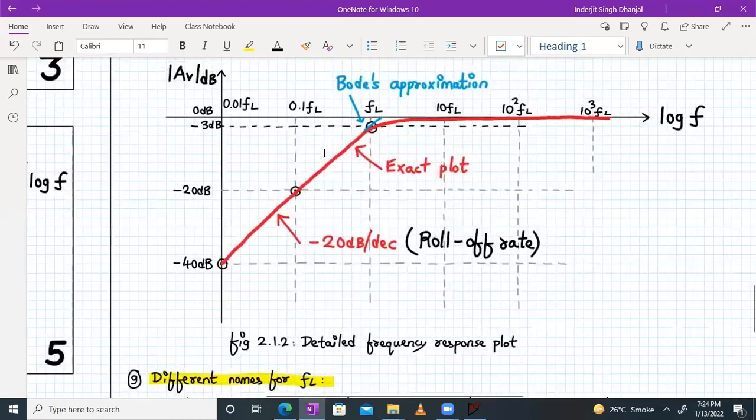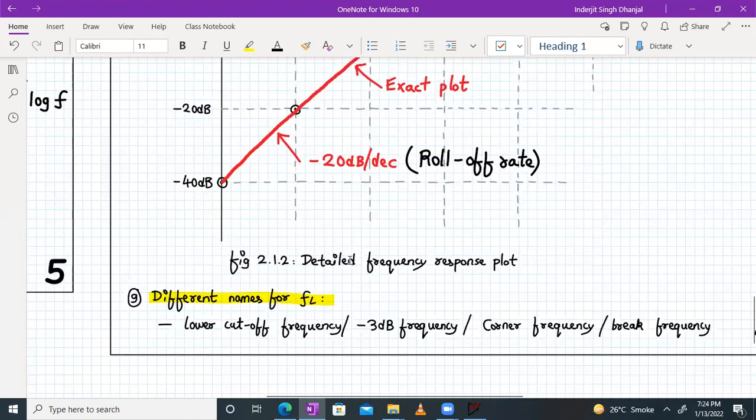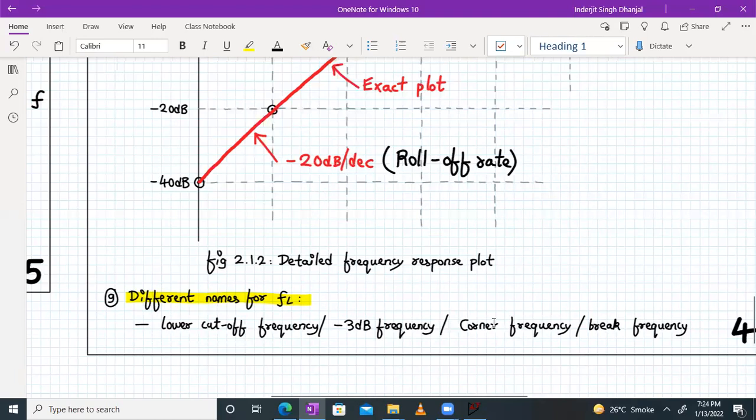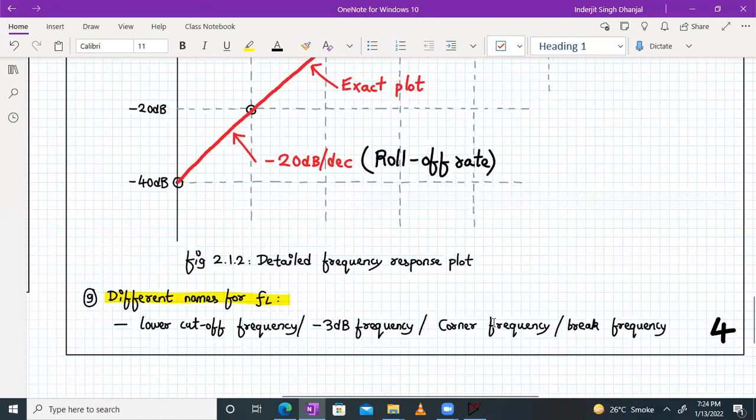And now, there are different names for FL. FL is also called the lower cutoff frequency, minus 3 dB frequency, corner frequency, or break frequency. All these names are for FL.